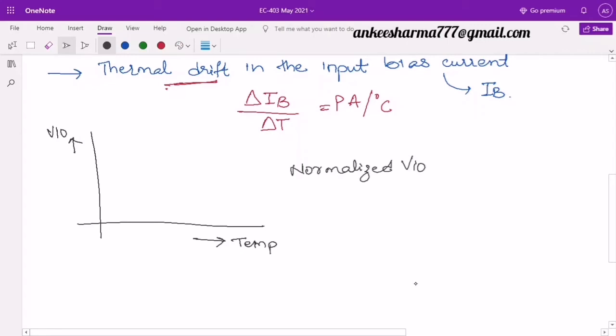Normalized value of VIO means that whatever the value of VIO exists at room temperature. What is room temperature? It is 25 degrees centigrade. So whatever the value of VIO exists for that IC at room temperature, that will be considered zero. And above that temperature, it will be incremented with respect to delta VIO by delta T, and similarly to the left hand side.